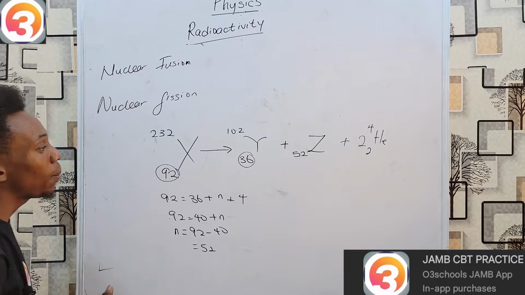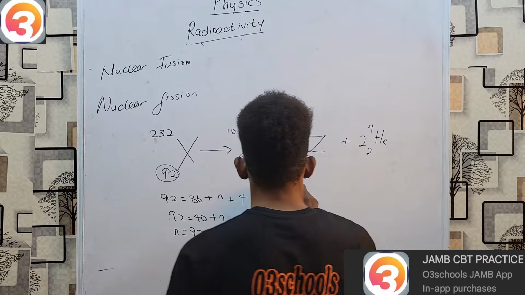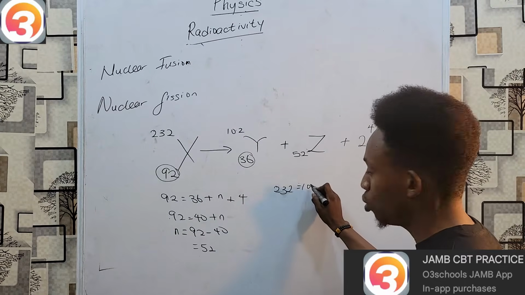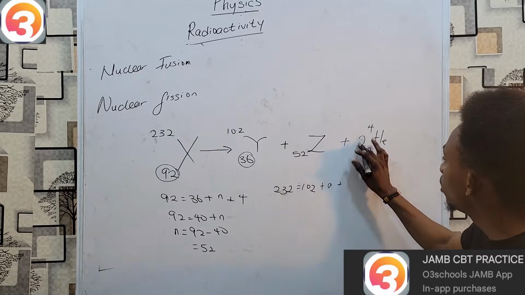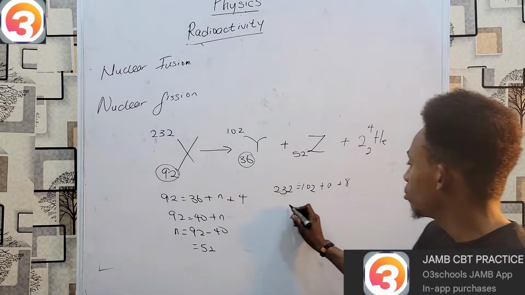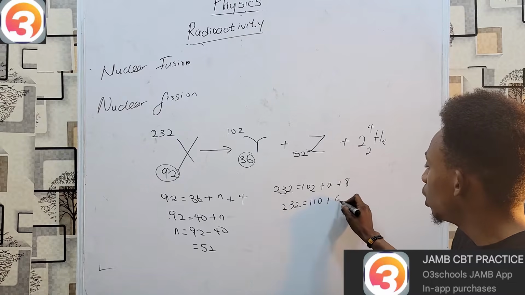And the same thing happens with the mass number. 232 will be 102 plus, let's call that number A. Then 2 times 4 is 8. So 232 will be 110 plus A.